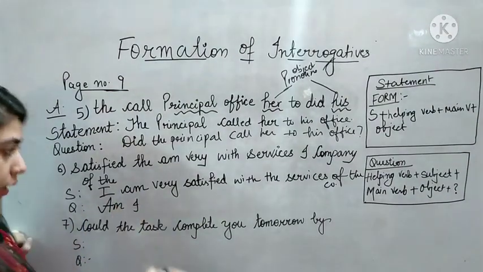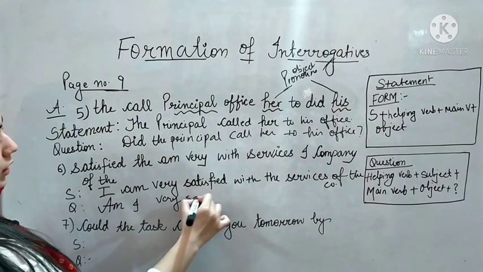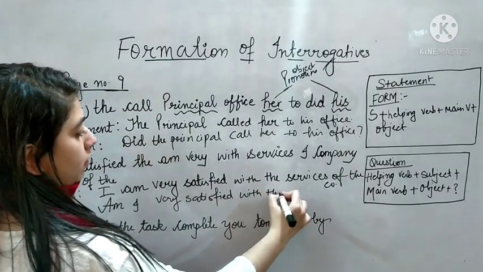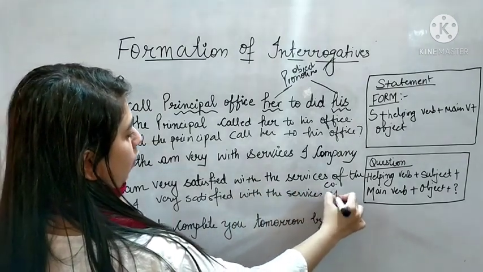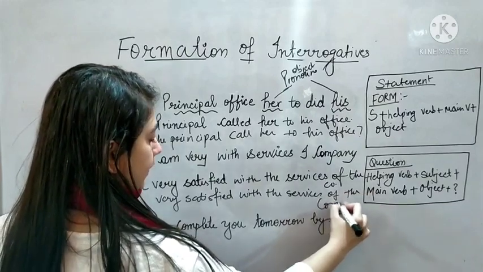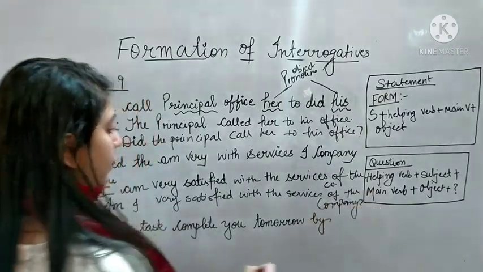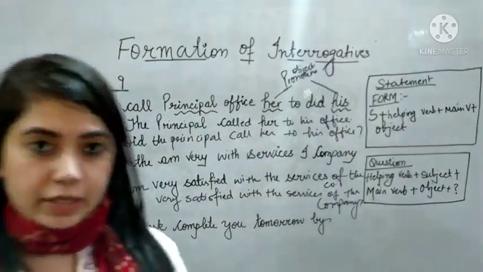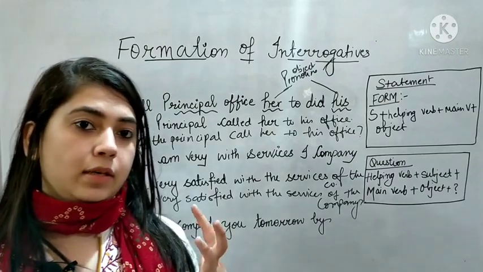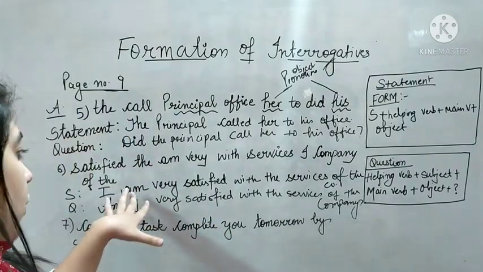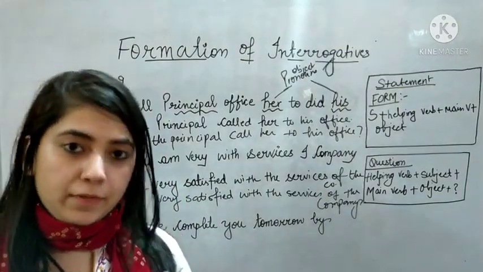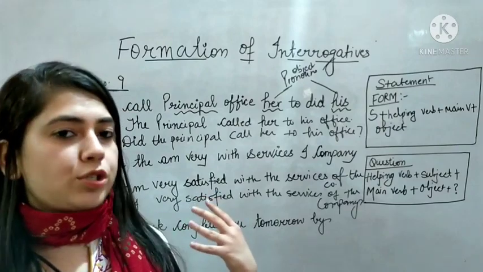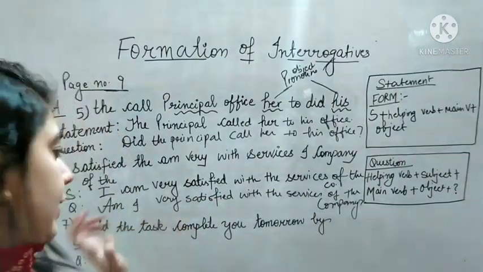Okay, and the question will be, you just have to write am at the beginning and then your subject. Am I very satisfied with the services of the company? Okay, so making a question is very simple once you know how to make a statement. जब आपको statement आ जाएगा बनाने, so in that case making a question is simple. What you have to do is you just have to shift your helping verb and your subject. Helping verb will come at the beginning and after that you can place your subject and here goes your sentence.